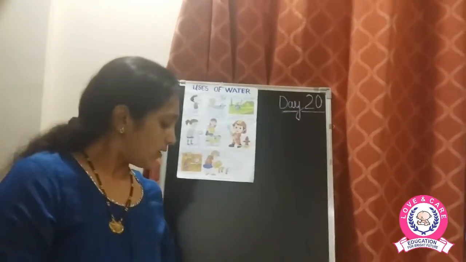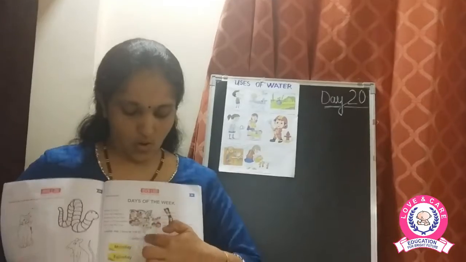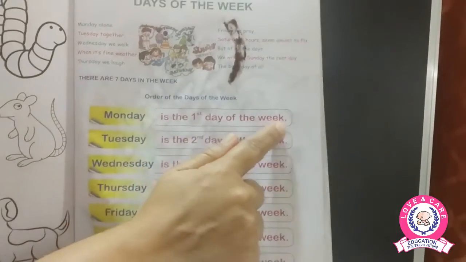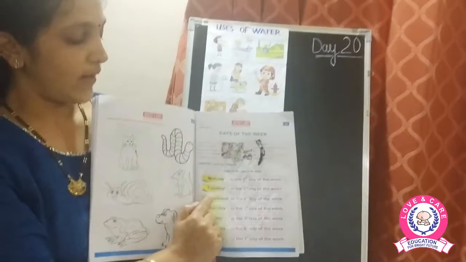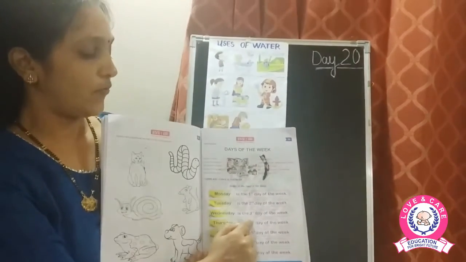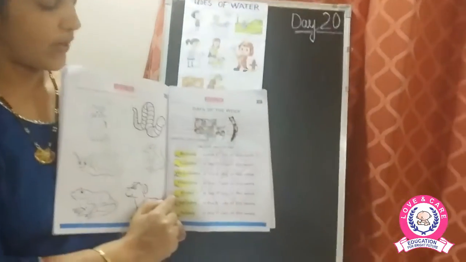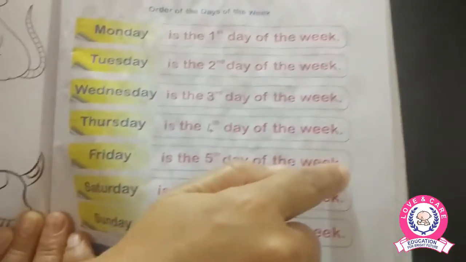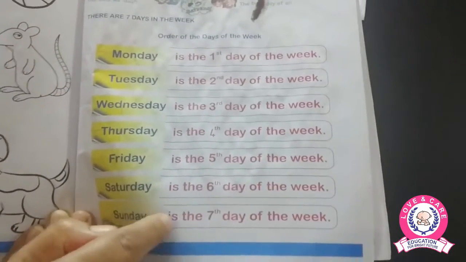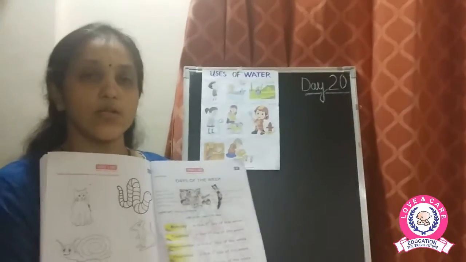Okay children, now here in the book is given the order. There is the order of the days of the week. So Monday is the first day of the week. Tuesday is the second day of the week. Wednesday is the third day of the week. Thursday is the fourth day of the week. Friday is the fifth day of the week. Saturday is the sixth day of the week. Sunday is the seventh day of the week. So these are the 7 days of the week.